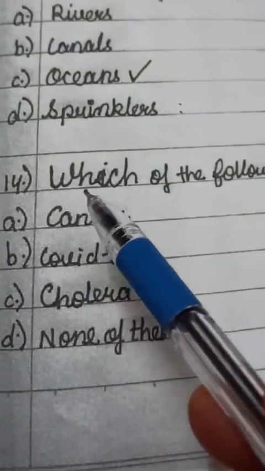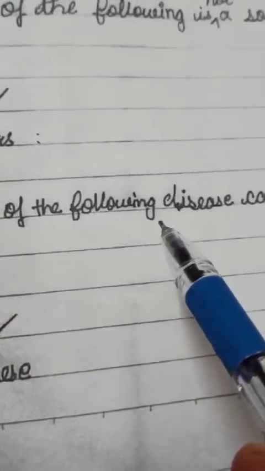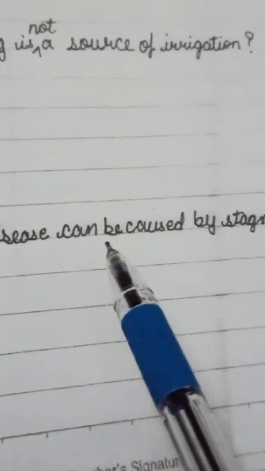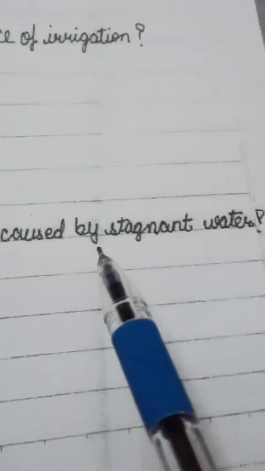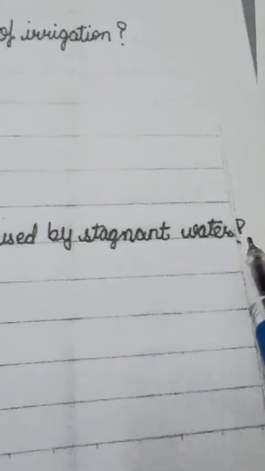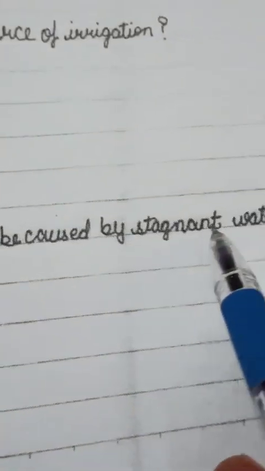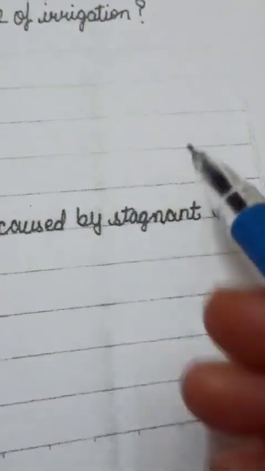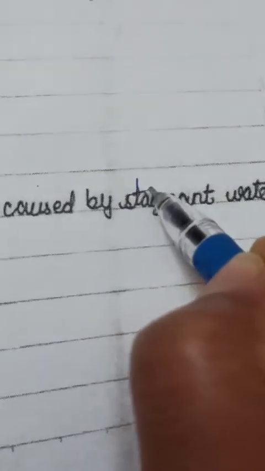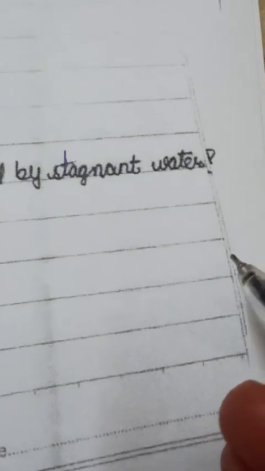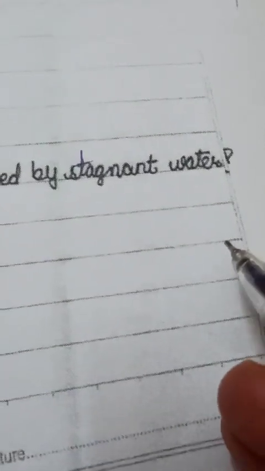And 14 is, which of the following diseases can be caused by stagnant water? Stagnant water means रुका हुआ पानी. Okay, just like a pond or anywhere after rain falls, in so many ditches water can be stagnant.